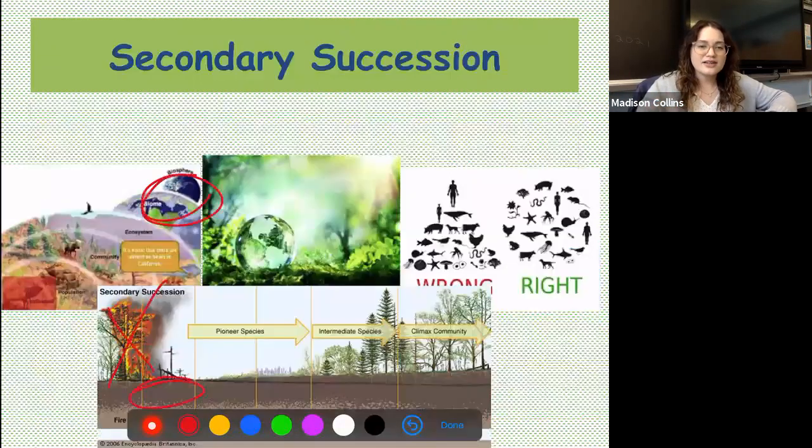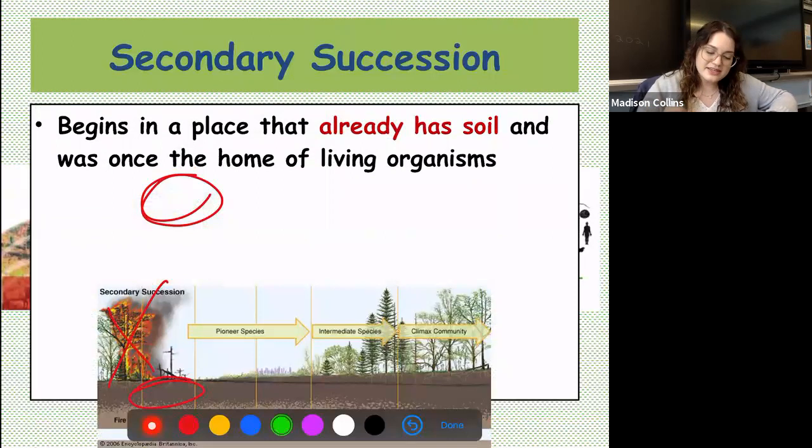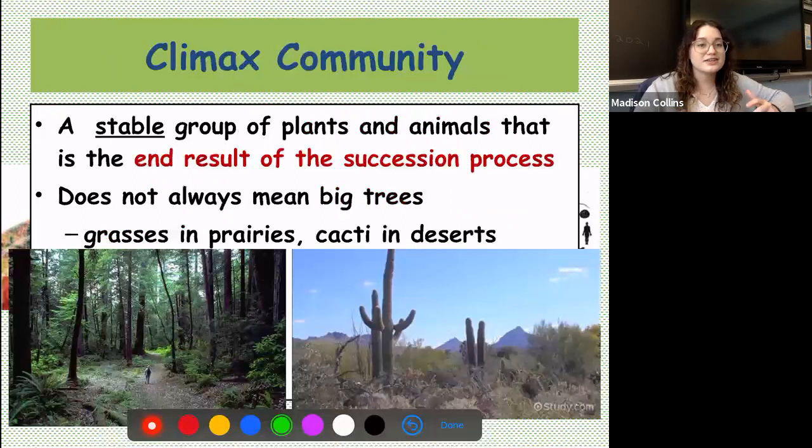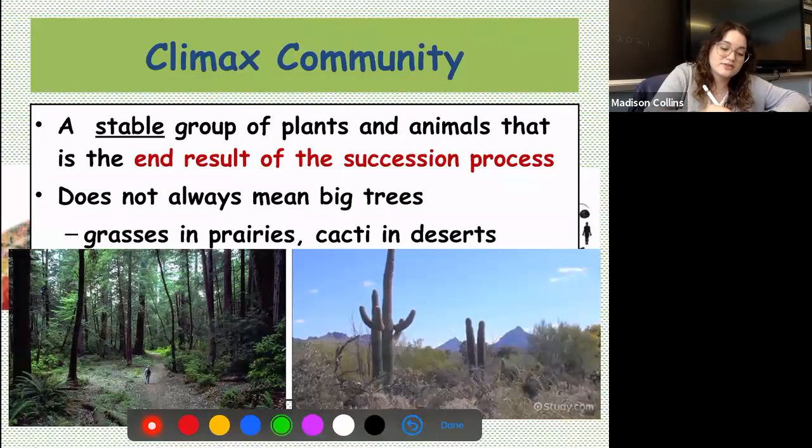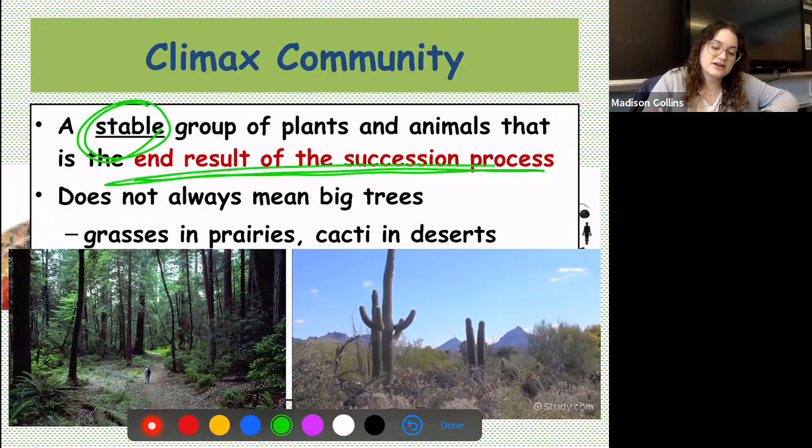Now, on these pictures, we see that the end result of ecological succession is something called a climax community. Well, what is a climax community? Climax communities are the end goal of ecological succession. This is a stable group of plants and animals that is the end result of the ecological succession process. The climax community is the last step, where we've got lots of different plants and animals living together in an area. So this is the end goal.